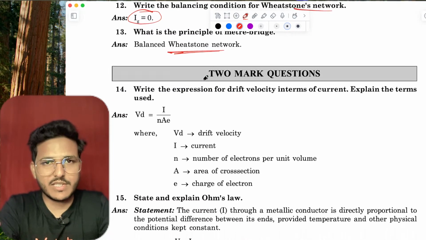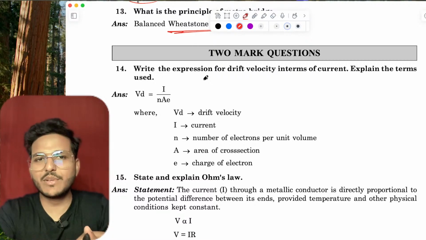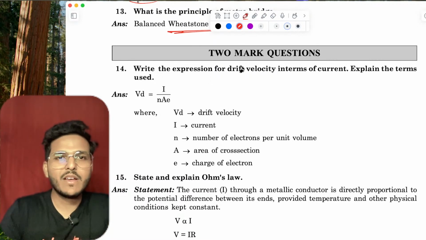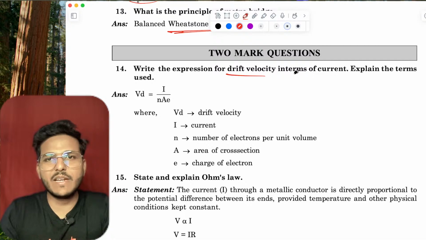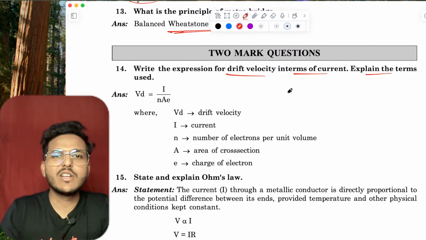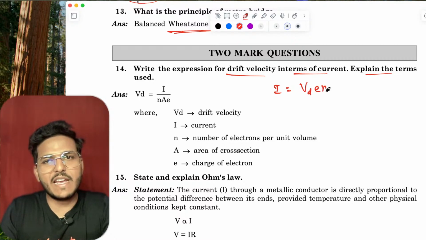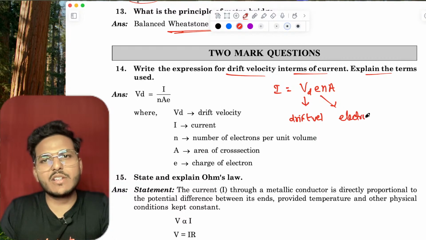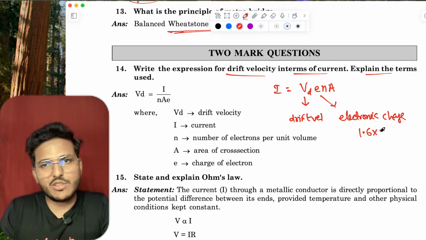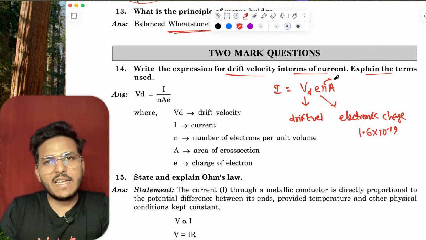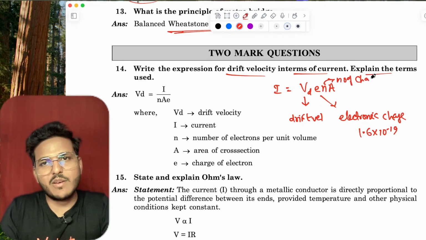Okay. Now moving to 2 marker questions. Write the expression of drift velocity in terms of current and explain the terms used. As we know, I equals n e A vd. Here vd is the drift velocity. e is the electronic charge, 1.6 into 10 to the power minus 19. n is the number of charge carriers.